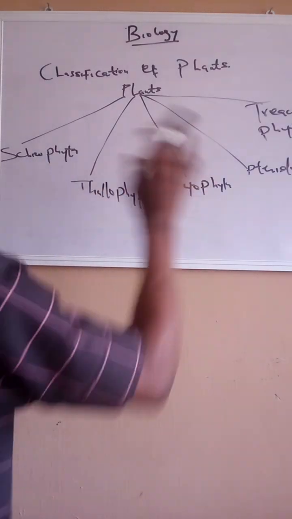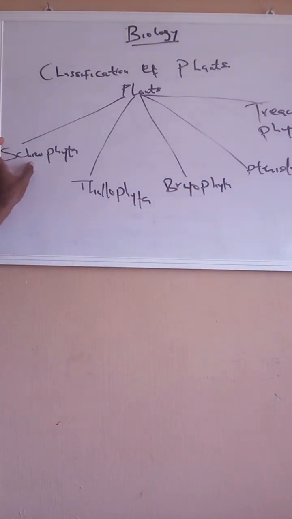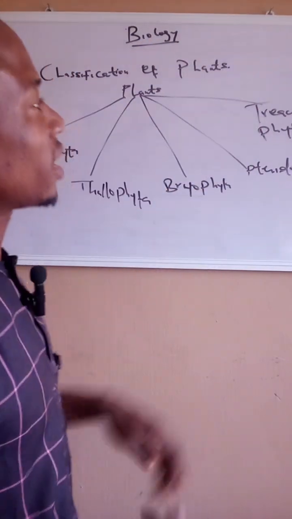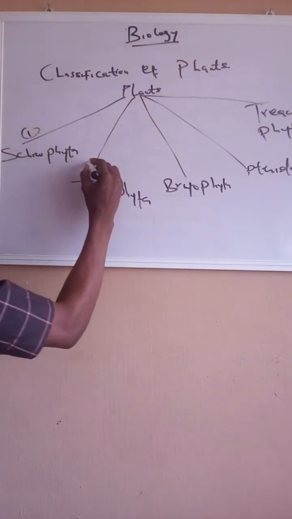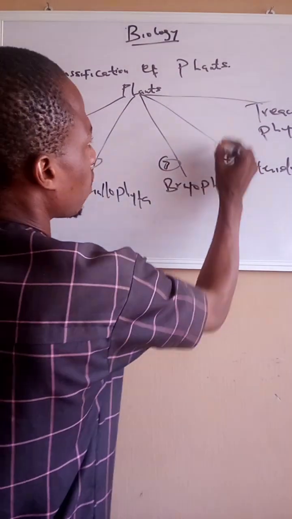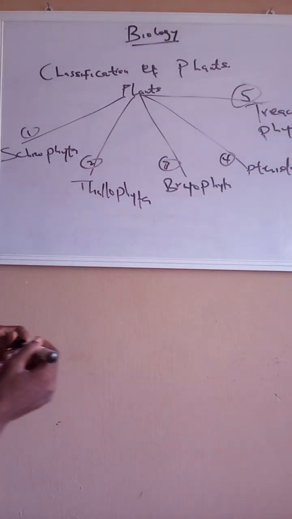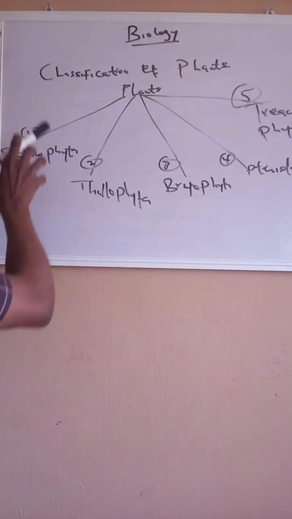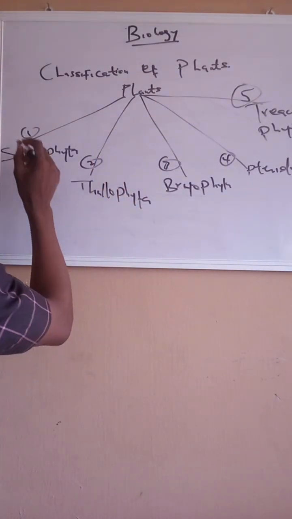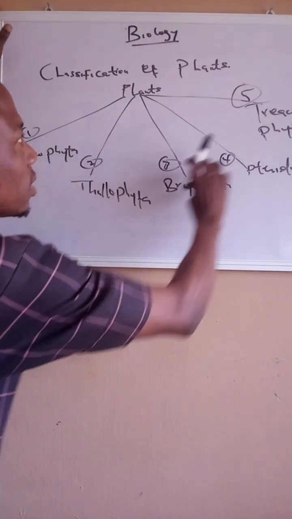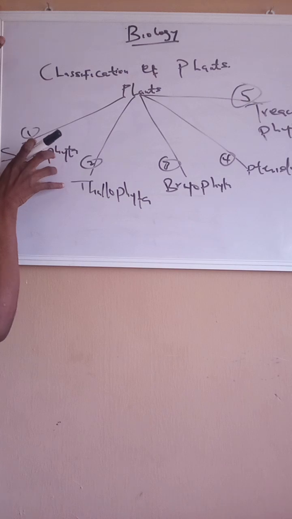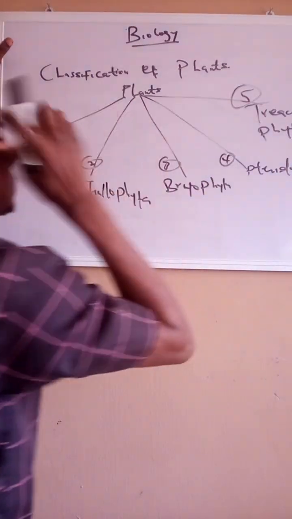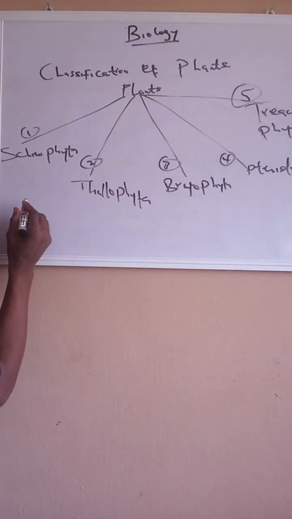The five classifications of plants, from the schizophyta to the talophyta to the bryophyta to the pteridophyta and the trichophyta. One, two, three, four, five. They are the classification of plants. And this classification from one to five is the way in which they developed. They develop from the schizophyta, go to talophyta, to bryophyta, to pteridophyta, and to trichophyta.